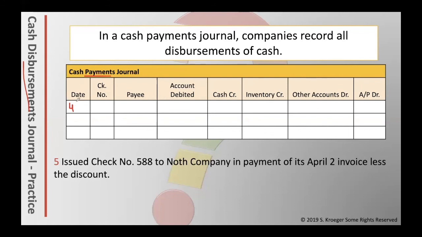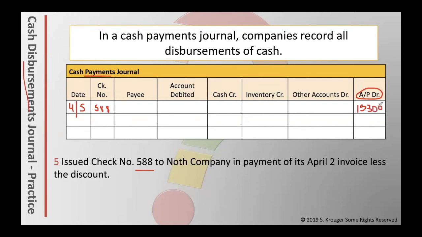It was 4/5. Check number, that's easy, 588. It's listed right here for us. Let's put in these journal entries. First, we had accounts payable of a debit of $15,300. Let's look up here. Do we have accounts payable as a debit? We do right here, accounts payable debit. Let's put in our amount of $15,300.